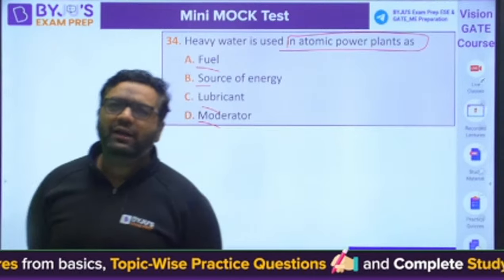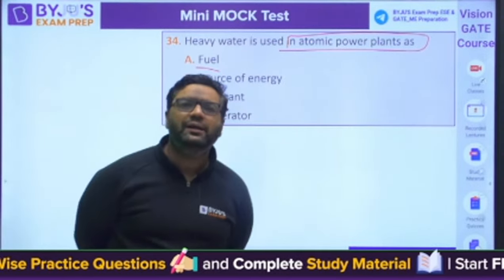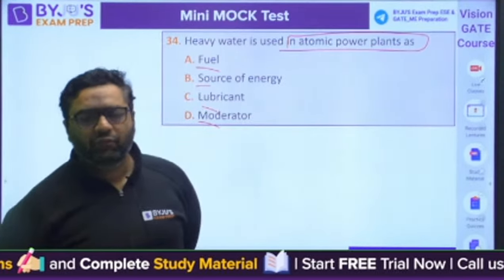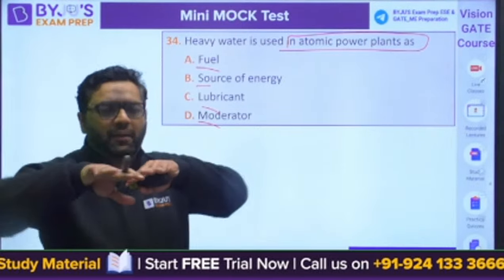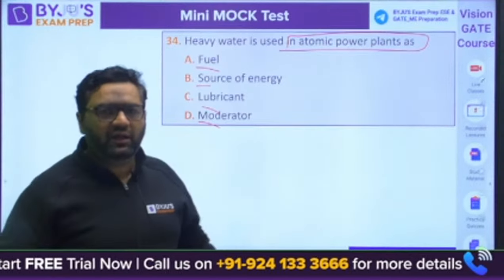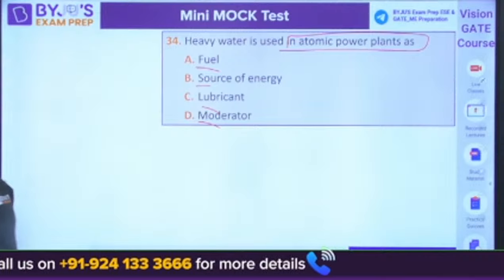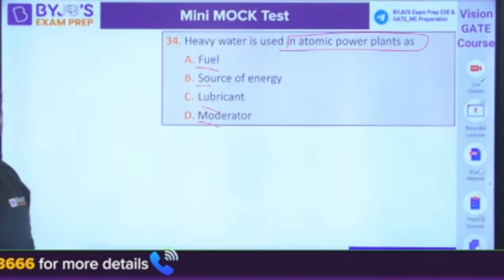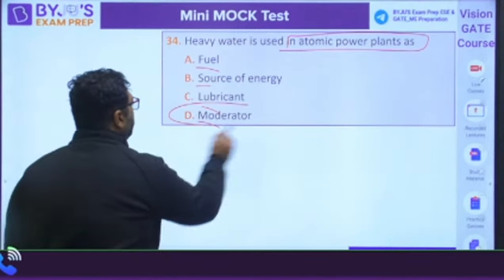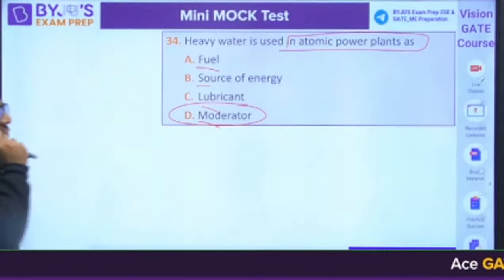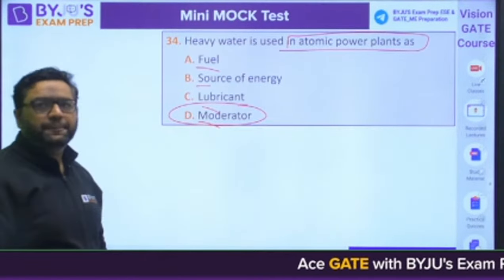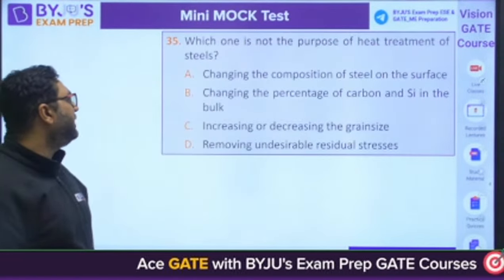Dear, selective hardening means when you want to harden a selective area, but when you want to harden the complete surface, then it is surface hardening. Okay. What is the answer here? The answer here will be D, moderator. So moderator is used in an atomic power plant. Okay. Moving to question number 35.